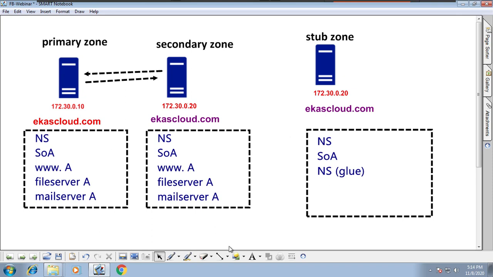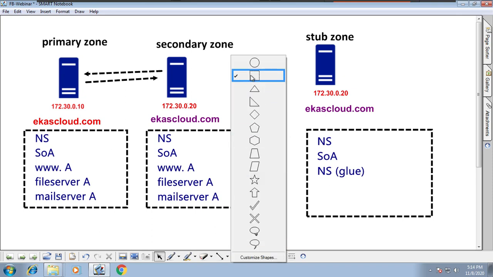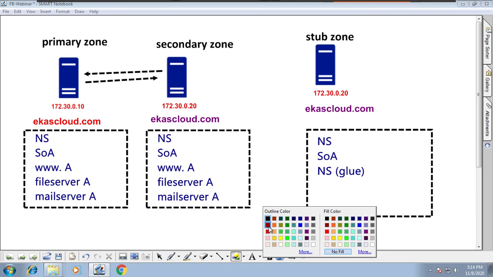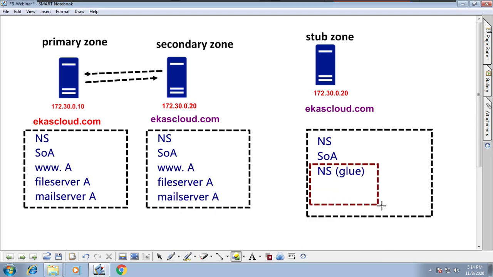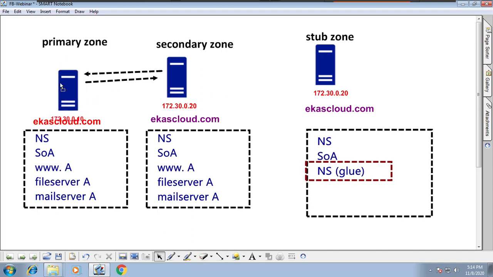A stub zone does not contain all host records like a secondary. I'm repeating once again, a stub zone contains only one record called a glue record, which is nothing but an NS record. This is a special record which gives the fully qualified domain name of the primary server.